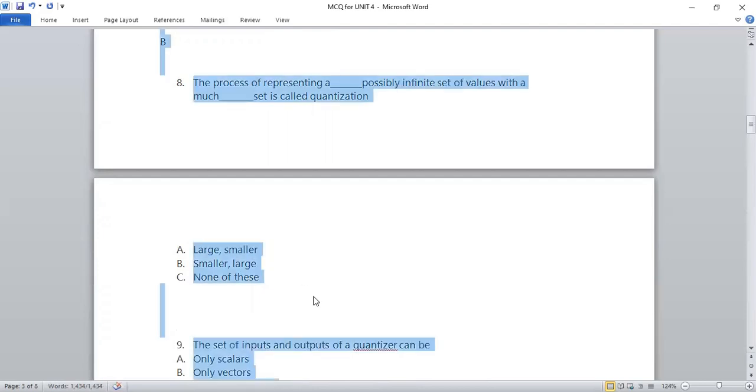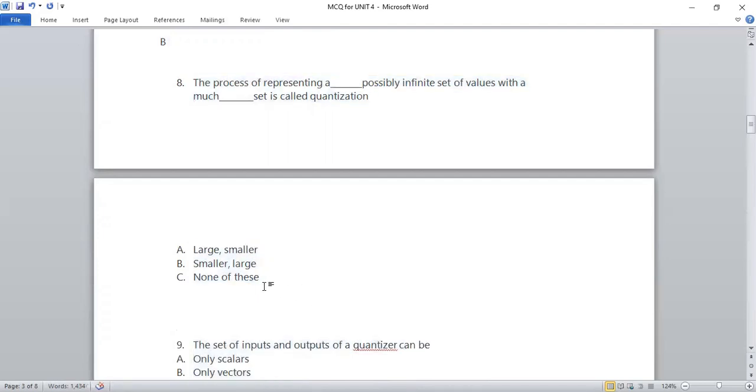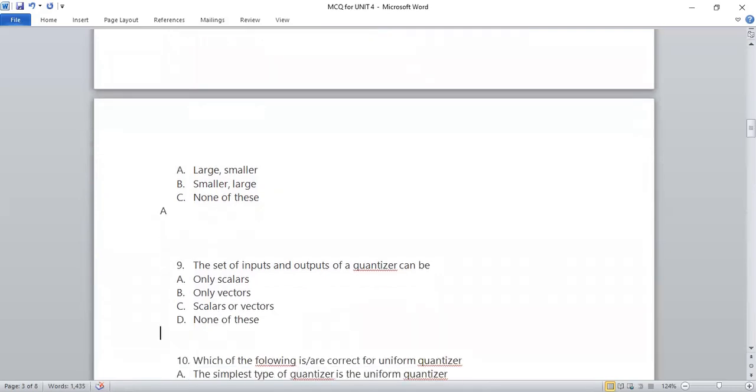You have to be very careful regarding the options because they will be confusing. They will show you very related answers, so you have to take care that you are choosing the right option. Now the next question is, the set of inputs and outputs of a quantizer can be this. We have already seen that we have two types of quantization, either scalar or vector. Only scalar is not true, only vector is not true. It can be scalar or it can be vector. So the right answer will be the C option.